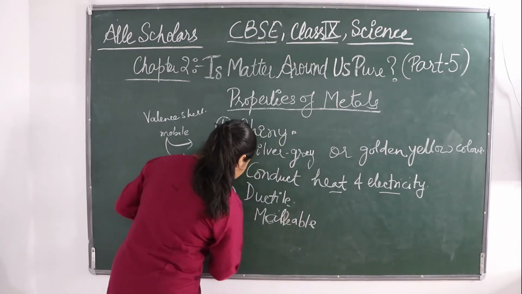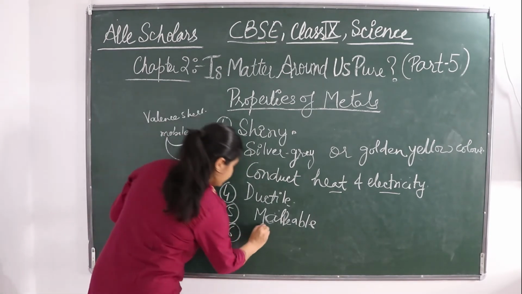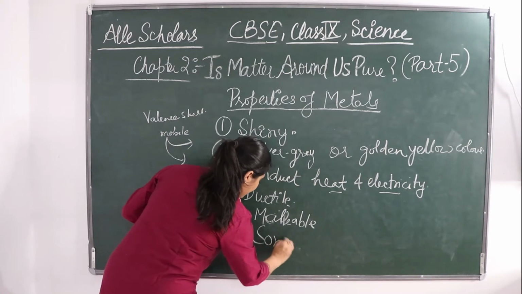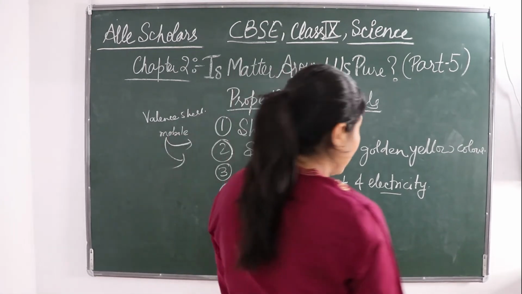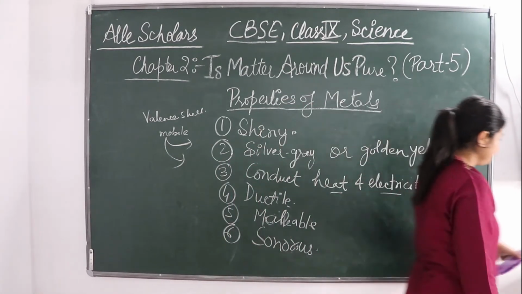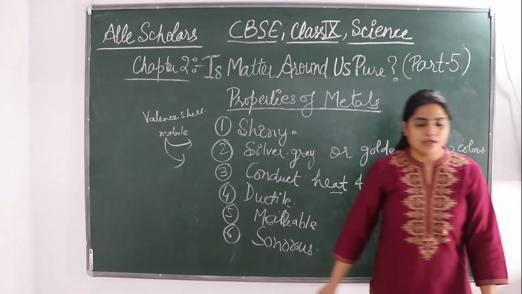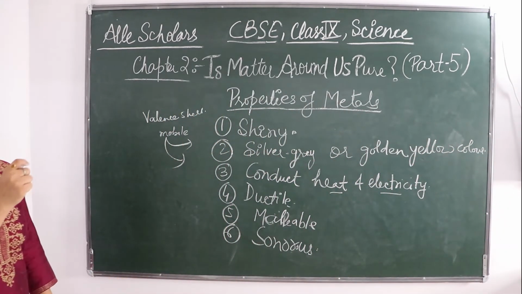Means you can say they are sonorous. Okay? So what does sonorous mean? They make some sound. They are sonorous. They make a ringing sound when you hit them.